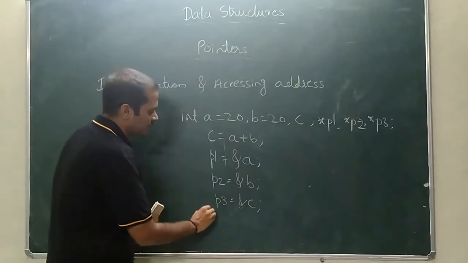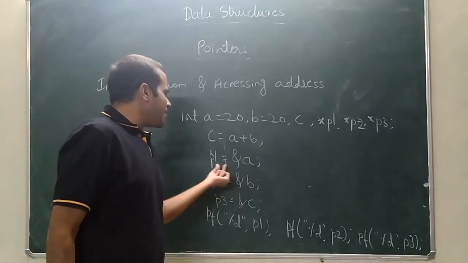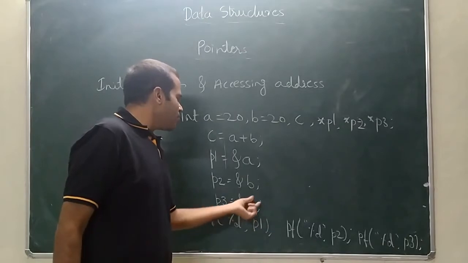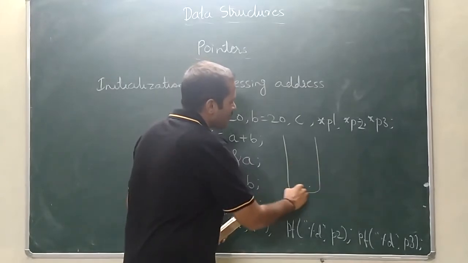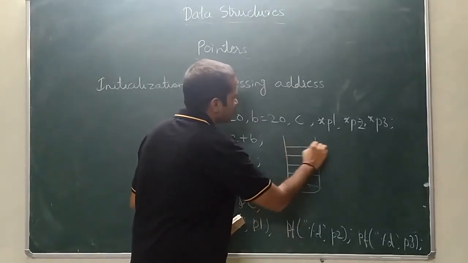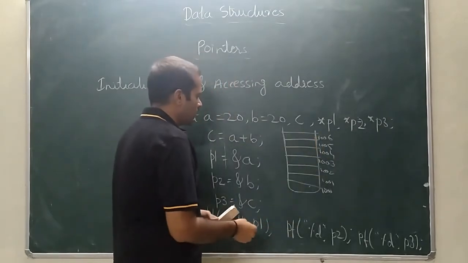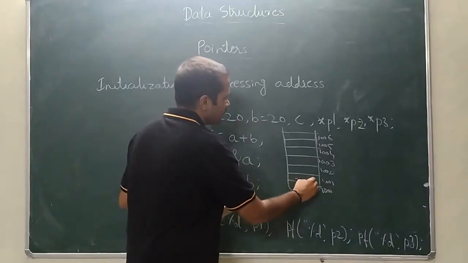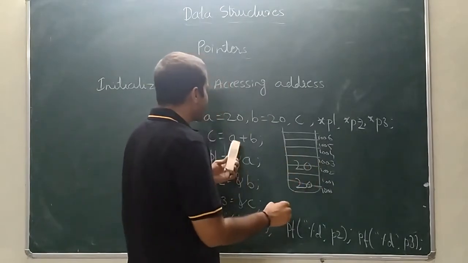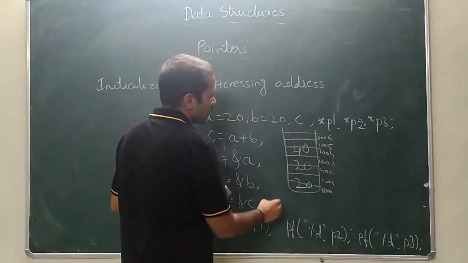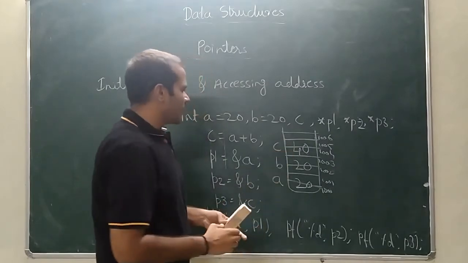And let me print this, printf. So I am displaying the address of A using P1, the address of B using P2, and the address of C using P3. So when we execute this, how will the memory be stored? Assume 1006. Obviously 20 will be stored somewhere here, correct? And what about next? 20 will be stored here, and the result, 40, will be stored here. So this is A, this is B, and this is C, correct?